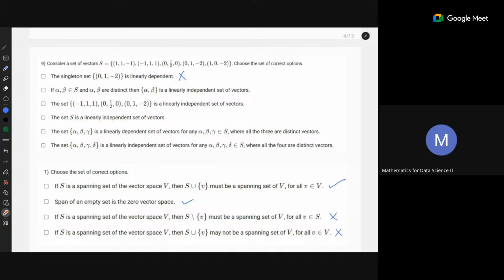I think they are independent. At first glance, they look independent, because no vector is a linear combination of the others. Now, what about the third option? If you take this particular subset of your spanning set, are they an independent set of vectors? Yes. How can you check?